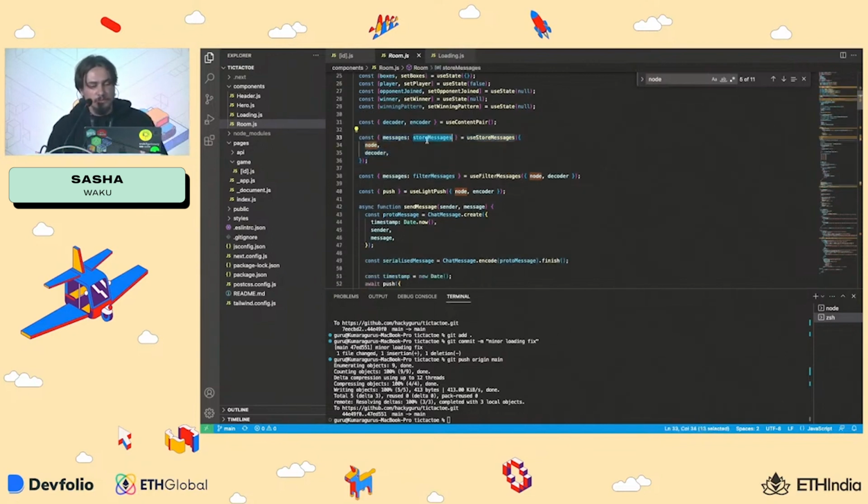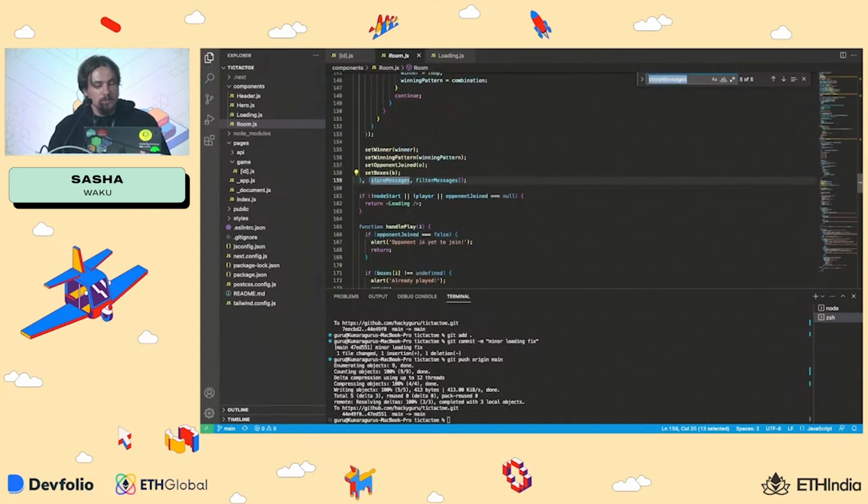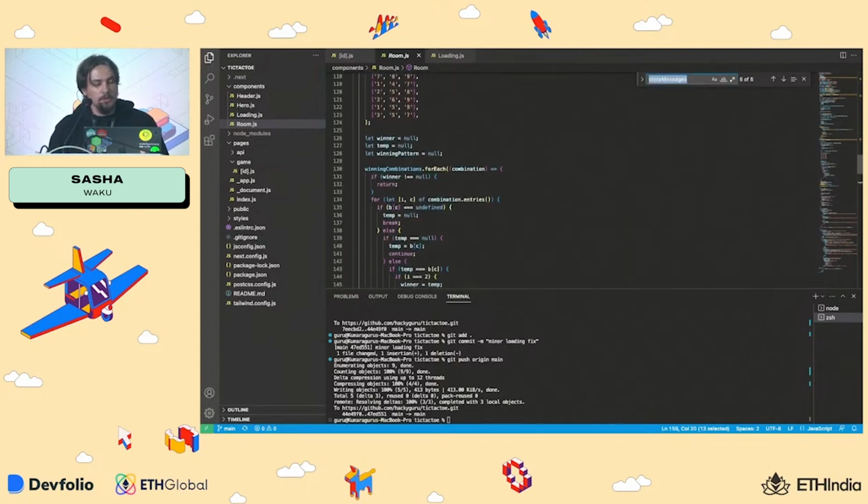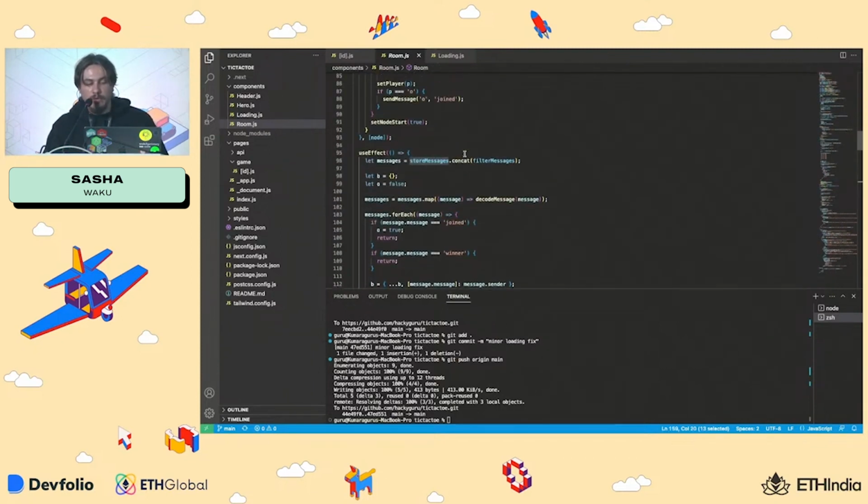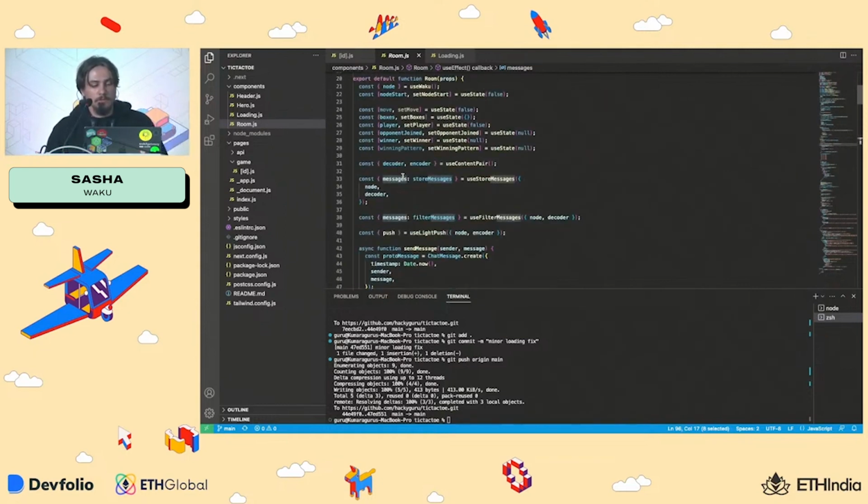Later on, we can do some stuff with messages. We might want to combine them together and get only one blob of messages and then iterate over it. This is very straightforward. And okay, what else can we do? Now we have a way to get messages from the past, and messages from recent, from now, and now we want to send messages, right?